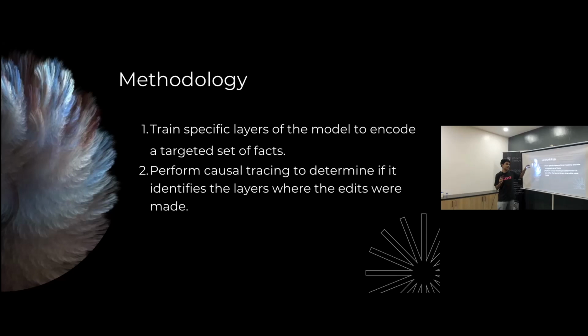train specific layers of the model to encode a targeted set of facts, like facts that it has never seen before, to make sure that it's fresh and that the fact came from model fine tuning. And second, perform causal tracing to see if causal tracing points to the layer where I did the edits. I think that's basically it.